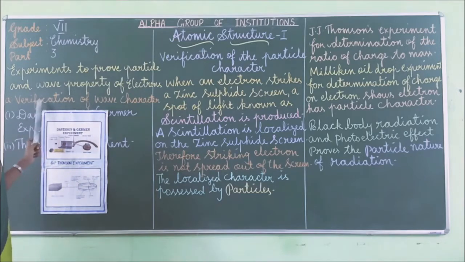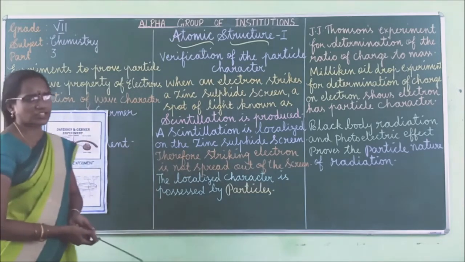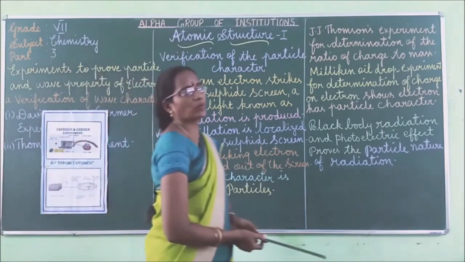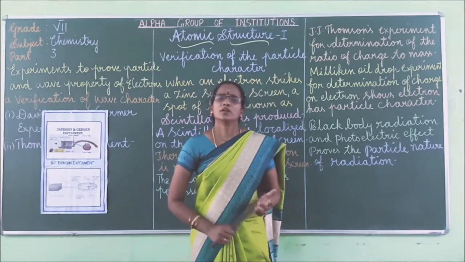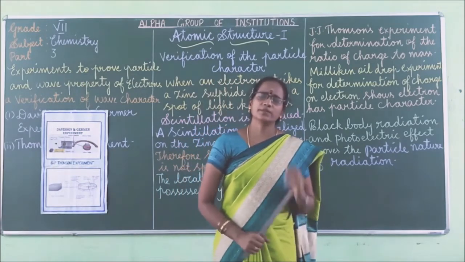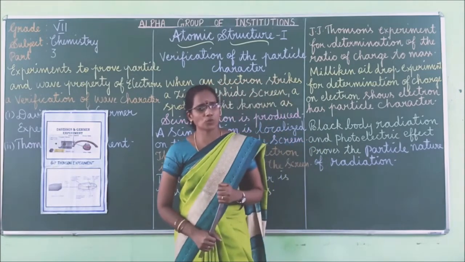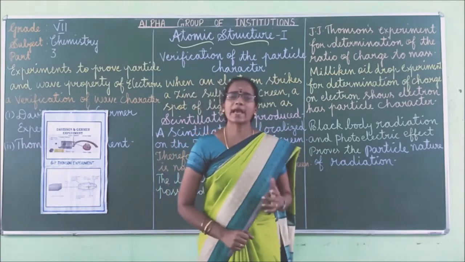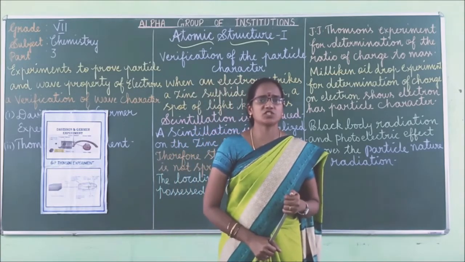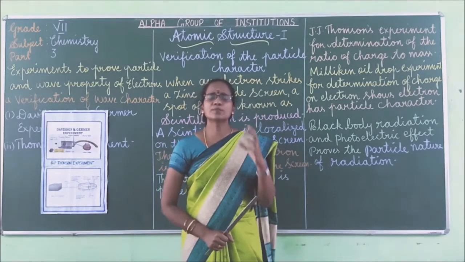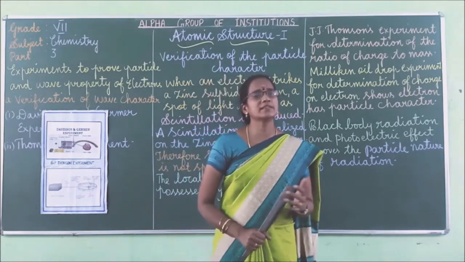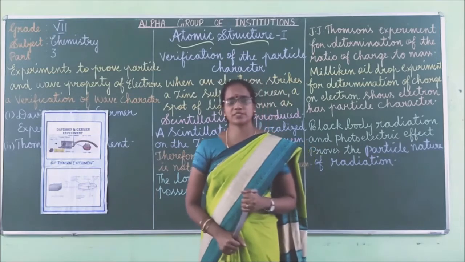Okay, first let me discuss verification of wave character. One is the Davison and Germer experiment. Davison and Germer, in the year 1927, carried out an experiment, and it was popularly known as the Davison and Germer experiment.